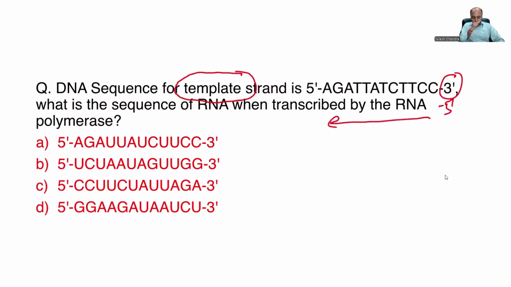So you don't have to translate the whole sequence. What you have to do is translate 1 or 2 or maybe 3 bases from the 3 dash end. So C will pair with G, C will pair with G. Look for a G pair at 5 dash, and 5 dash AG, UC, CC, GG. This is the correct answer. We'll tell you how to do this DNA-RNA sequence relationship, how to find out the sequence of RNA when the sequence of DNA is given, when we discuss this topic separately. So don't worry about that.